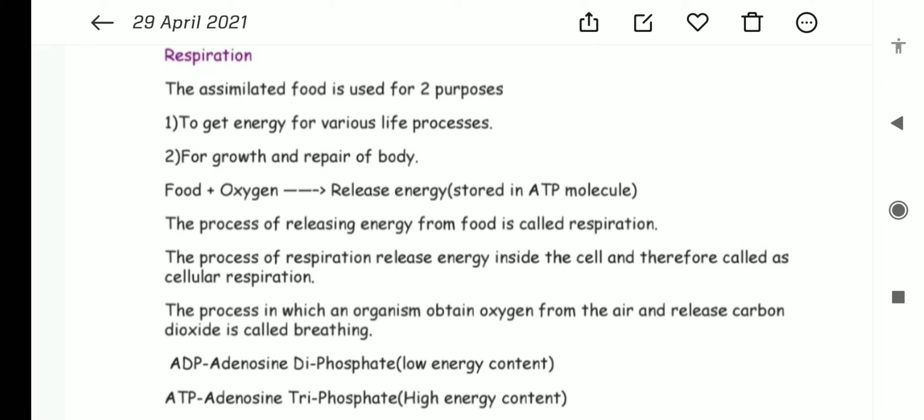Another important part is that ATP is the molecule known as the currency of energy. This ATP is formed when the ADP molecule is combined with a phosphate molecule. ADP is adenosine diphosphate. There are two molecules of phosphate, and it has low energy content. But ATP is adenosine triphosphate. Here there are three molecules of phosphate, and it has high energy content. So we must remember that when food is oxidized or broken up, the energy is released and stored in the form of ATP, which is utilized for various life processes.